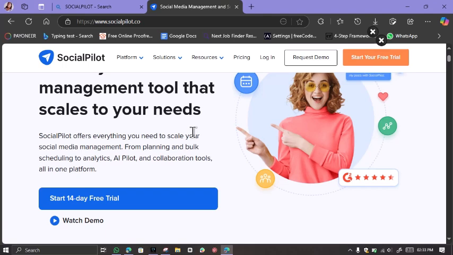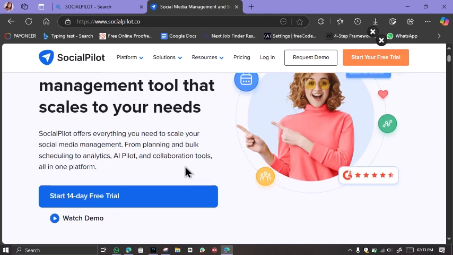It offers everything you need to scale your social media management, from planning and bulk scheduling to analytics, AI pilot and collaboration tools, all in one platform.